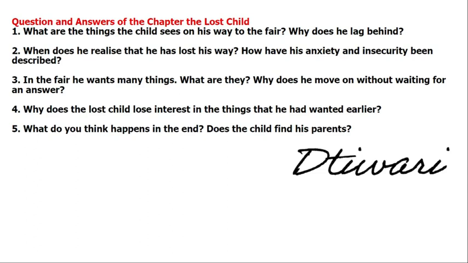And when he realizes this, what happens to him? Let me read: how have his anxiety and insecurity been described? I already told you. When you study this story, you find the child is a very little child, so he has no logical mind. So when he does not find any answer from his parents, in fear he starts running here and there, he starts crying.